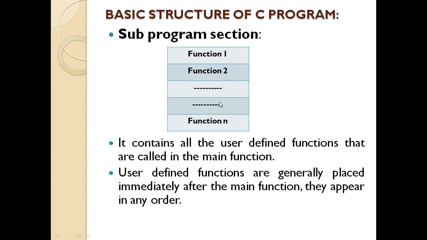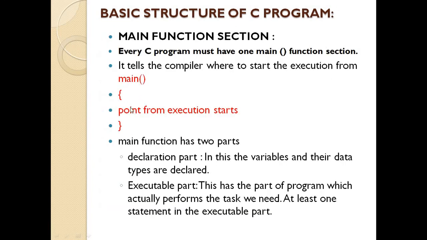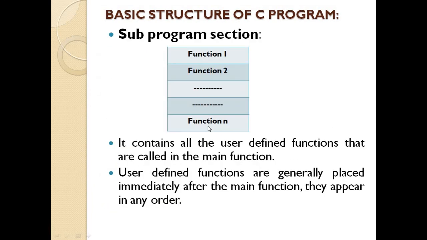So where do we call these functions? We can call these functions inside the main only, within its opening and closing brackets. These functions are not declared in any other program. We just call those functions inside the main only. Whatever number of functions are created by the user, all of them are used within main, because main is where the execution starts. The compiler is told where the execution of the program starts. Every programming language has a main function, and it is there that our program execution starts.